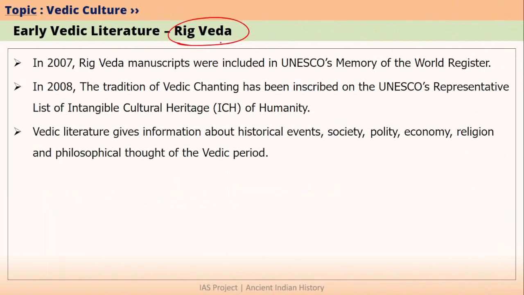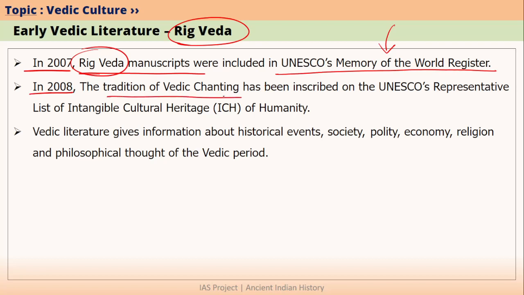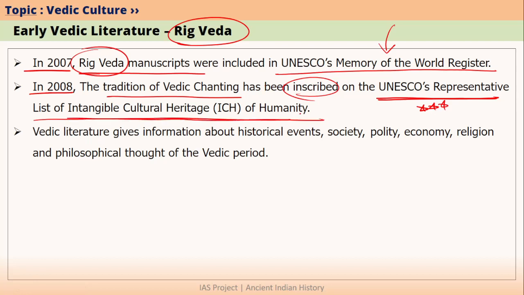Let me also give you some information about Rig Veda which is important from the point of view of current affairs. In 2007, Rig Veda manuscripts were included in UNESCO's Memory of the World Register. From India, not only Rig Veda, there were also some other manuscripts which were included in the Memory of the World Register. In 2008, the tradition of Vedic chanting was also inscribed on UNESCO's representative list of Intangible Cultural Heritage of Humanity. This is very, very important. You must try to remember the complete representative list from India that has been registered on the Intangible Cultural Heritage of Humanity list, okay? These questions can be directly asked in the prelims exam.